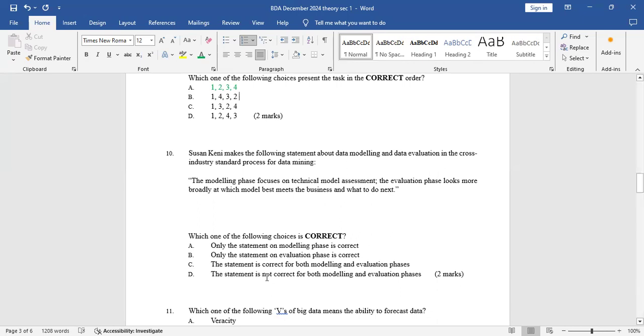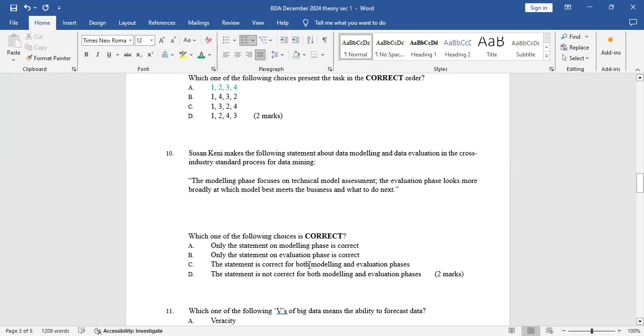So automatically any statement on the modeling phase is not correct because technical assessment is done under the evaluation phase. So which one of the following choices is correct? A, only the statement on modeling phase is correct? No, that is very wrong because the assessment is done at the evaluation phase.